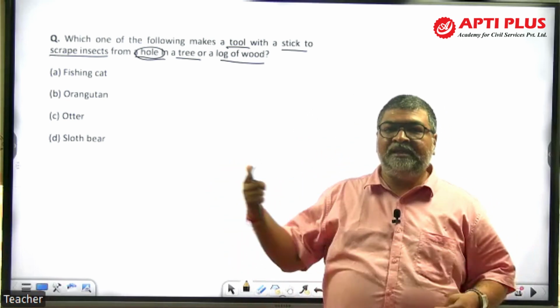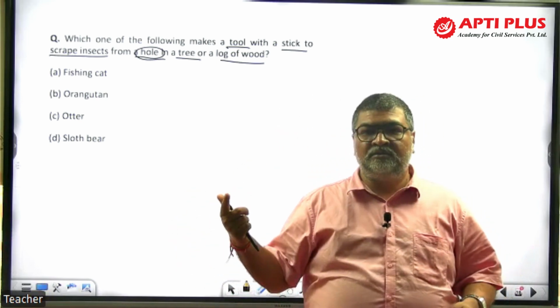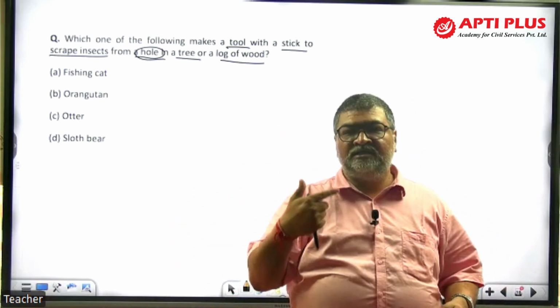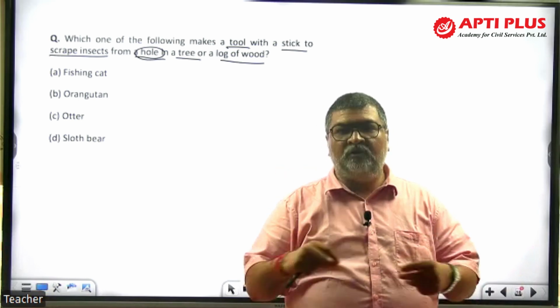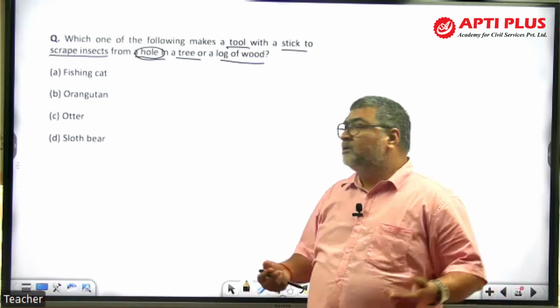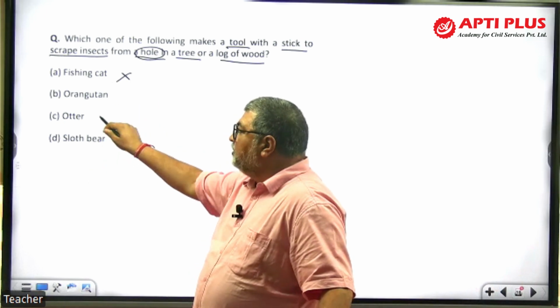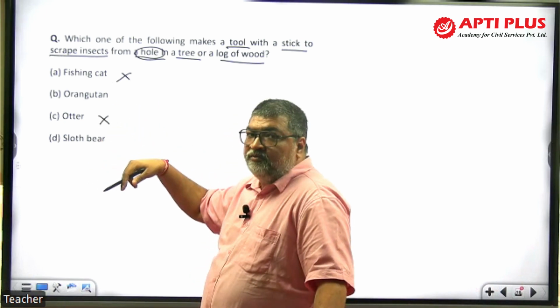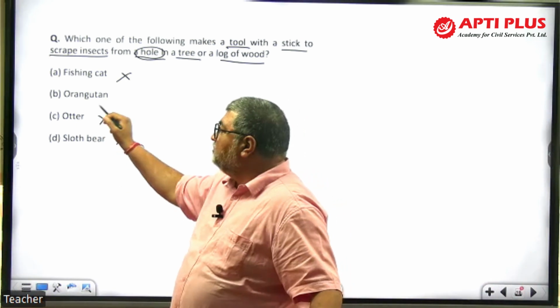Ape, gorilla, chimpanzee, apes. They are our nearest ancestors in terms of evolution. They know how to make this kind of thing, as we make the tools and use it. So here, given the choice, fishing cat will not be there. Otter is just found in the water body, wetland and all this fishing. Sloth bear is not there. So the answer is orangutan.